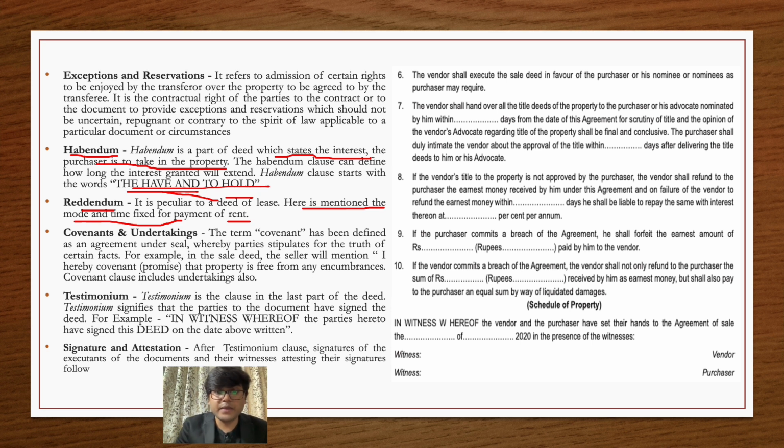Now he is making a particular promise, right? He is undertaking that he will provide furniture to the tenant for that particular property. So this is how you mention some promises and undertakings, and they form part of a deed as well. It is not necessary that all deeds will have these points, but most of the deeds that you will find will have covenants and undertaking clauses.